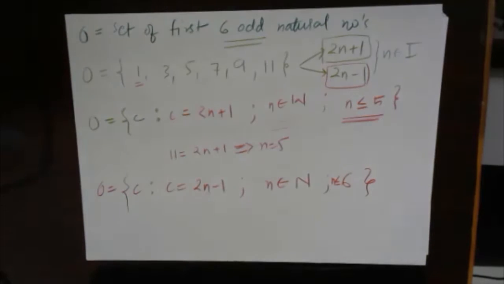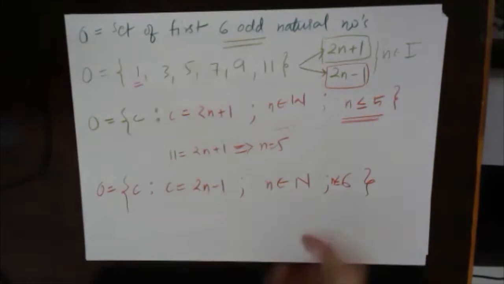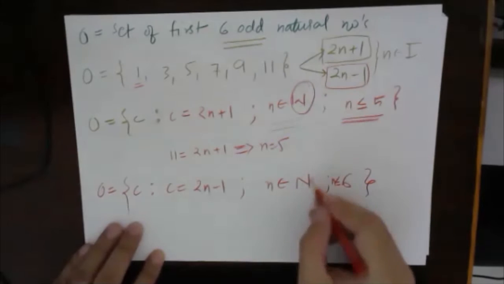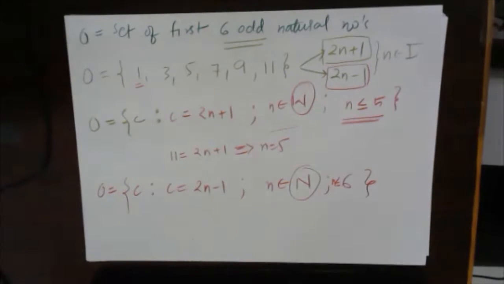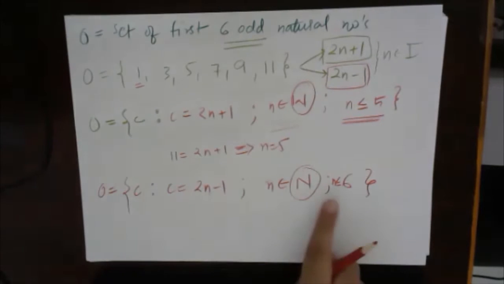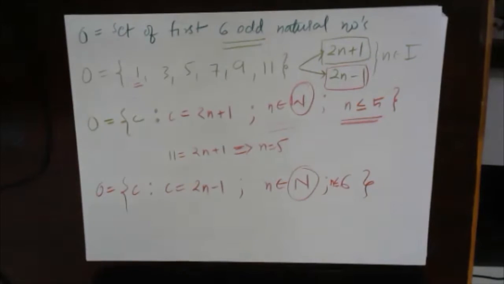Now, one of you asked a question: Sir, you are taking whole numbers, you are taking natural numbers. What will happen to the boundary if I take integers?